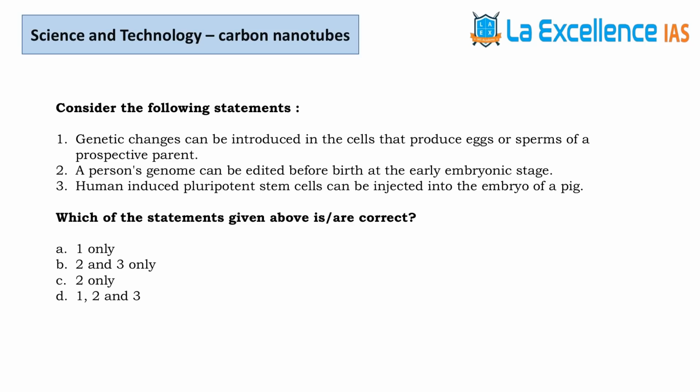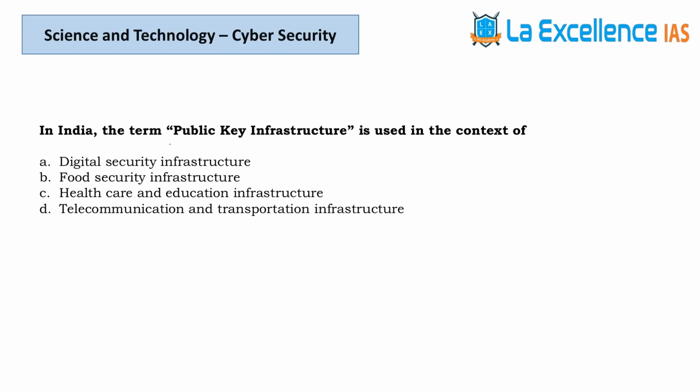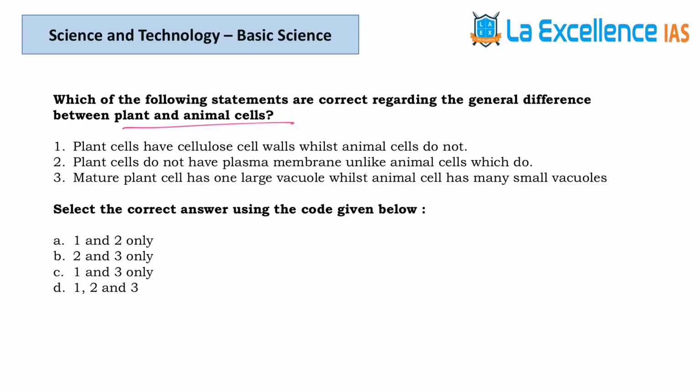Next question is about the Human Genome Project. The answer for this question is D. Next question is about the vaccine. Answer for this question is B. Next question is about public key infrastructure. Answer key is A. Next question is about the difference between plant cells and the animal cell.